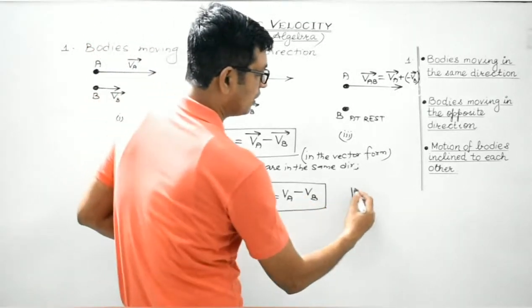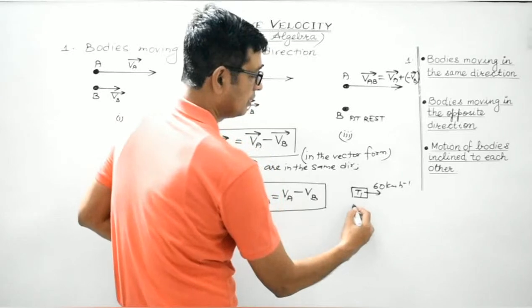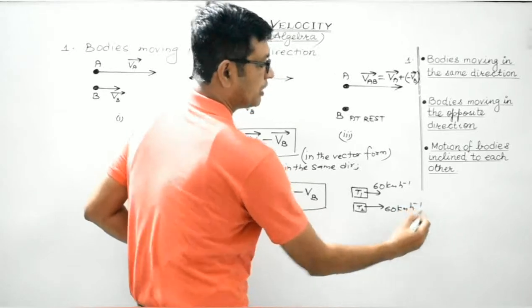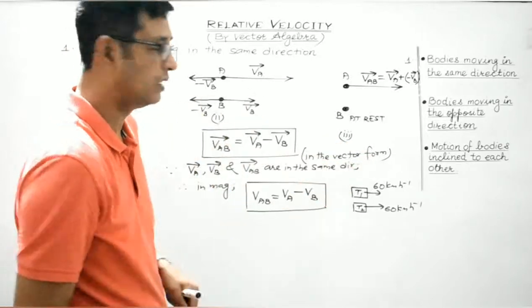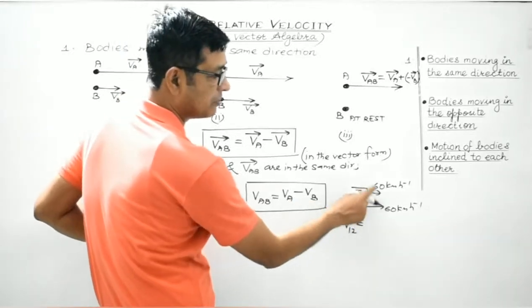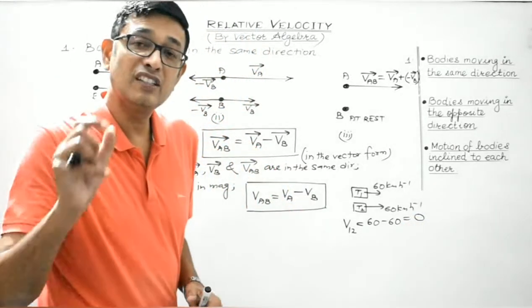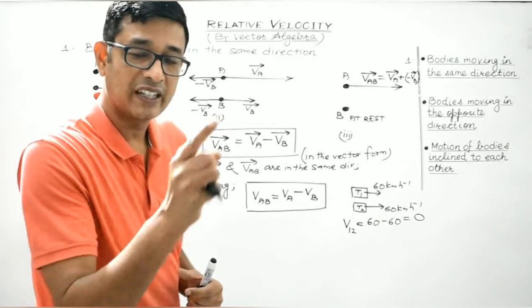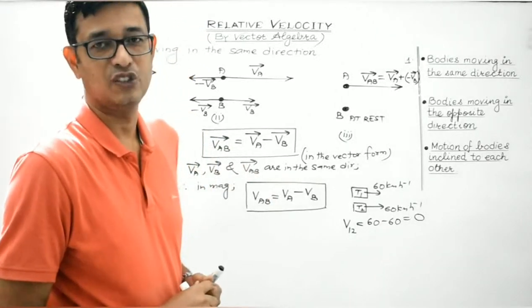Like this is one train T1 moving with 60 km per hour. This is another train T2 moving with the same speed, 60 km per hour. Both the trains are moving along the same parallel tracks with the same speed. So what will be the relative velocity of one with respect to the other? In magnitude, it is given by the difference in the magnitudes of these two. So it will be 60 minus 60, which is equal to 0. So the relative velocity becomes 0. As a result, to a person sitting in one train, it will appear as if the other train is at rest. So that's the reason, students. Right?